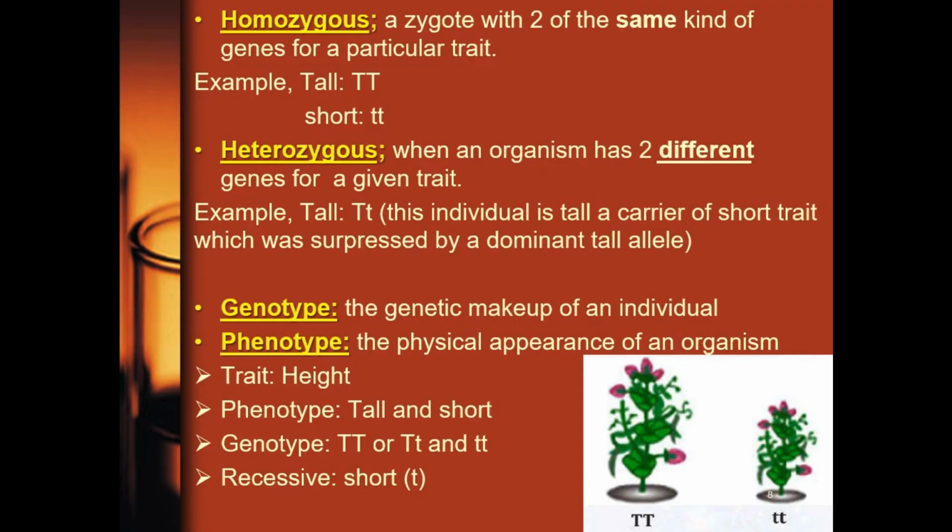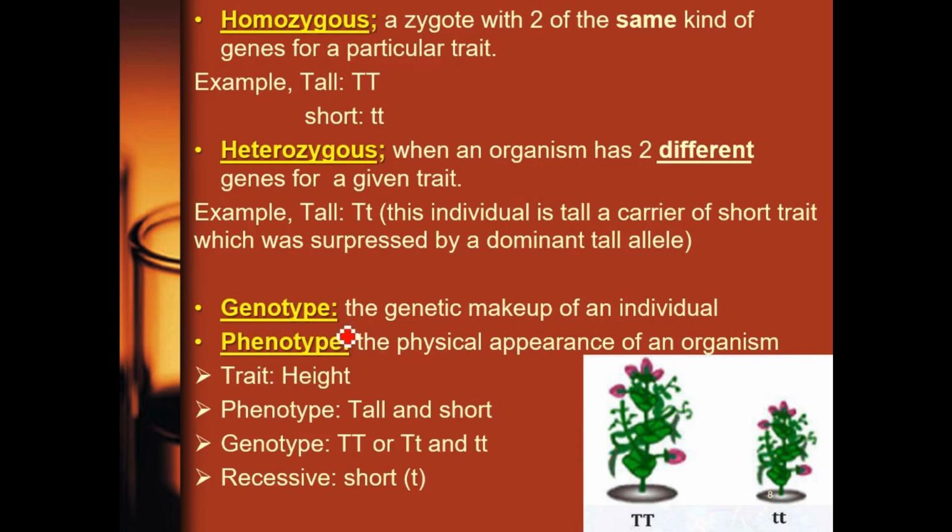Now, still on the terminologies. Look at this one. We have the homozygous, which I've talked about: the zygote with two of the same kind of gene for a particular trait. Heterozygous is when an organism has two different genes for a given trait. The genes are in alleles. Next we have the genotype and the phenotype.